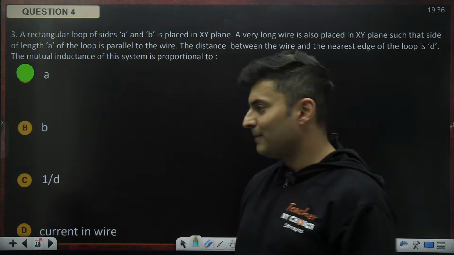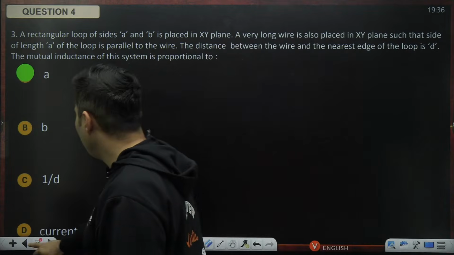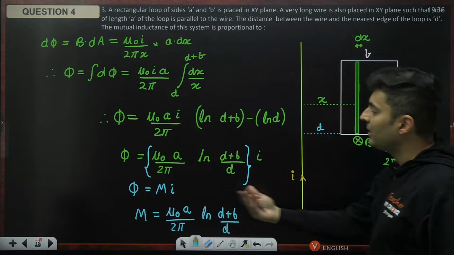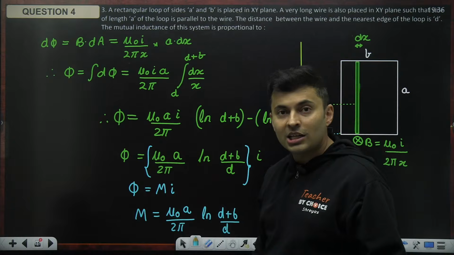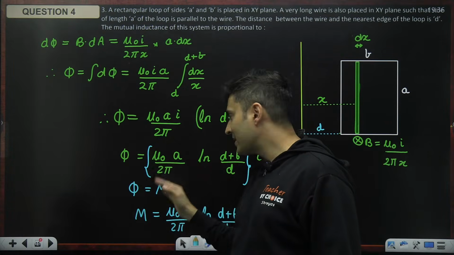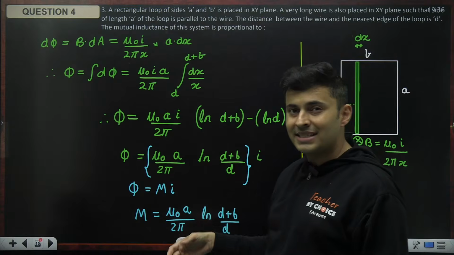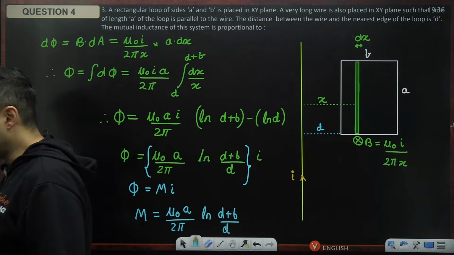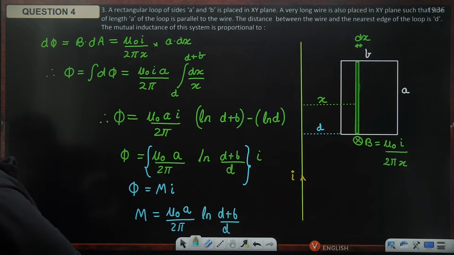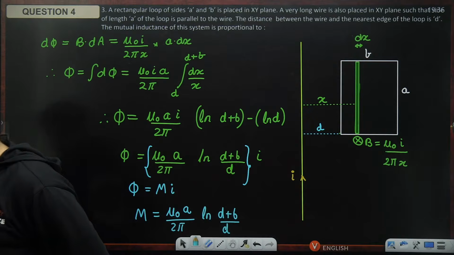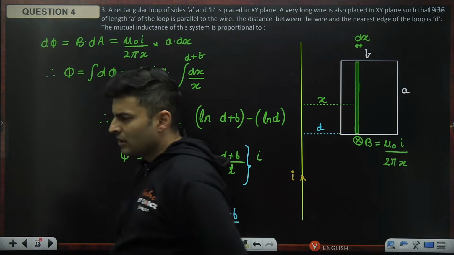Definitely the right answer. What a lovely question, guys. If you make a small mistake between a and b, you will get the wrong answer. You will write b. Sometimes people write it proportional to current. No, flux is proportional to current, but mutual inductance is independent of current. Remember that. That is something very nice. Loving this question, guys. By the way, a similar question had come in JEE Mains a long time back, but this is also a tricky one.